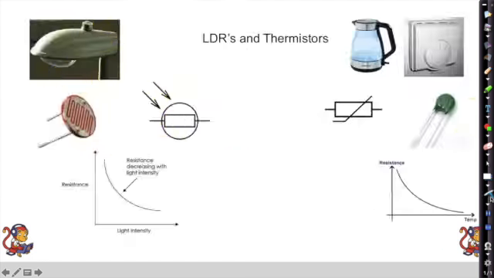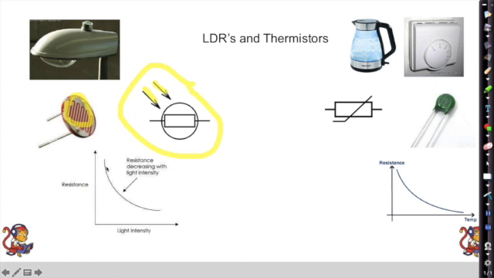So LDRs and thermistors then, what do we need to know about these? Well, an LDR is a light-dependent resistor, so it's a resistor that depends on light, and it is often used in street lighting. There's a little bobble at the top of it there, so that turns the light on and off when it's dark or light. Now we have an actual LDR just here. Not that you need to know what they look like, but you do need to know the symbol for it. So there's our LDR, that's our light coming into our component there.